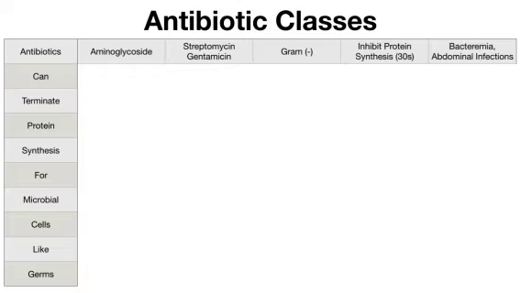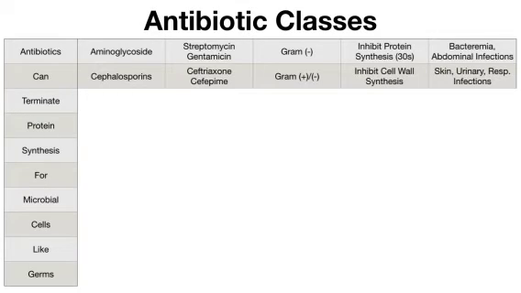The next one is cephalosporins. Examples of cephalosporins are cefaclor, cephalexin, cefotaxime, and cefuroxime. These cephalosporins are beta-lactam antibiotics, and they act in a similar way to the penicillins. They also show cross-reactivity with the penicillins, and approximately 0.5 to 6.5% of penicillin allergic patients will also be allergic to the cephalosporins.